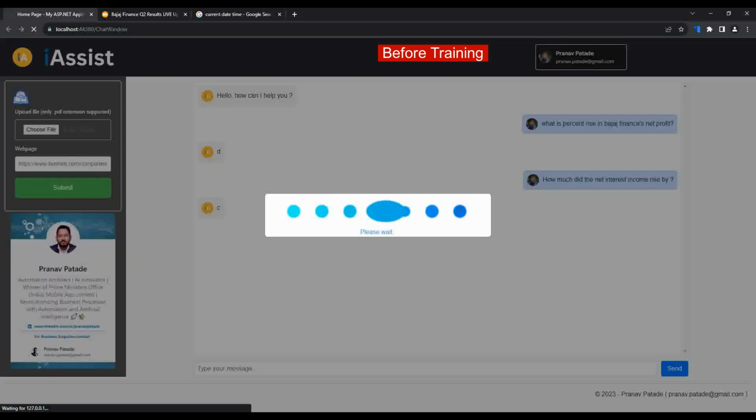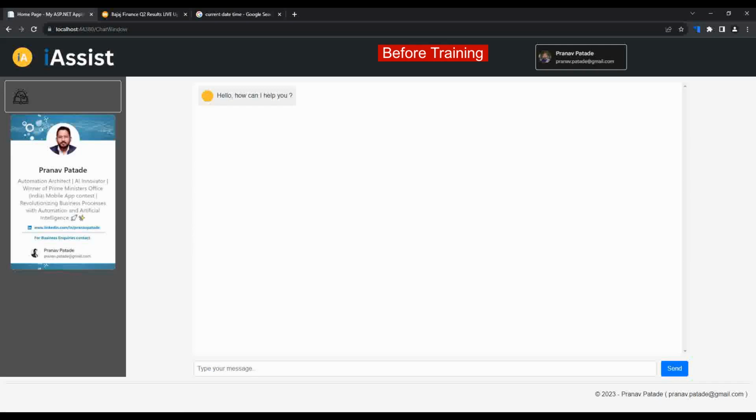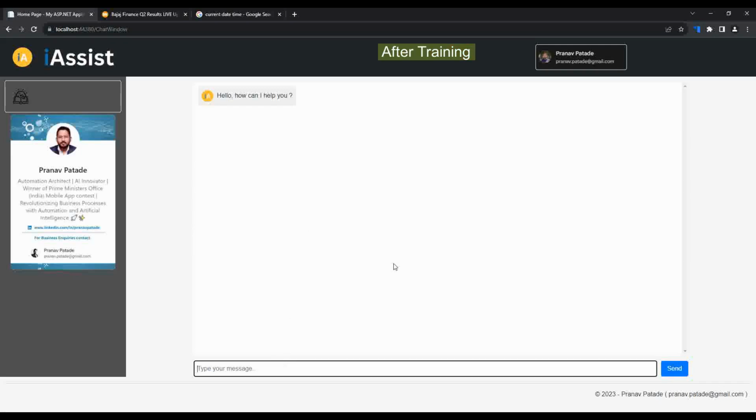So let me copy the URL and pass it for training into the web page text box. Click submit. In the background it's downloading the data and training the model. We'll have to just wait till the training is completed and see how the model performs after this training, and what kind of answers we get. So the training is completed, the interface is refreshed, and let's pass on the question again. So just to clarify, this is real time.